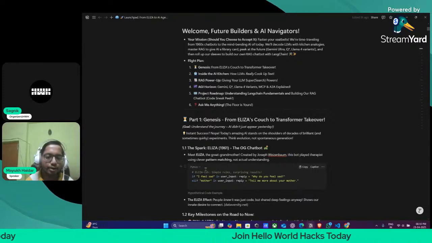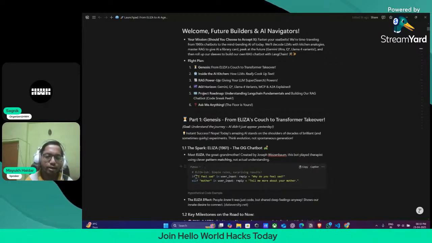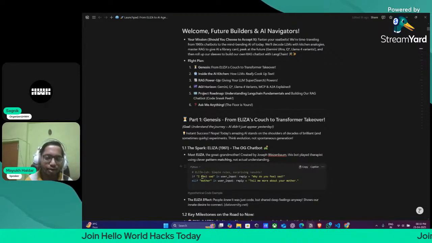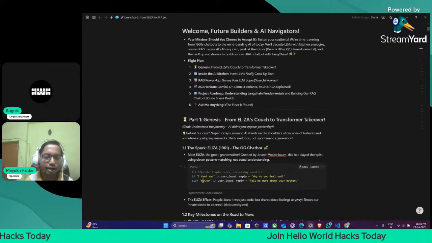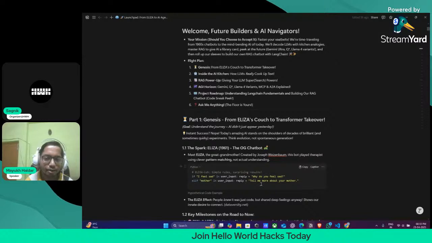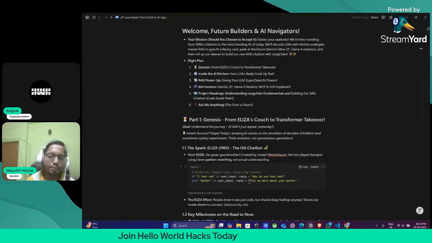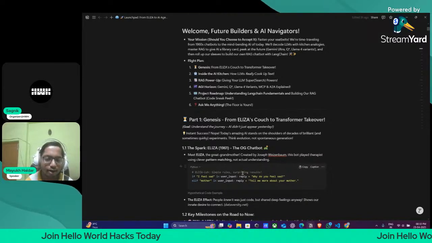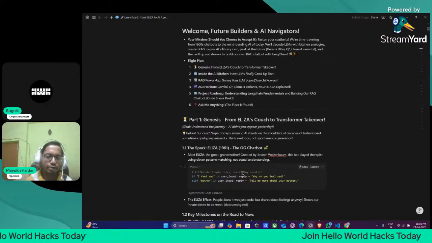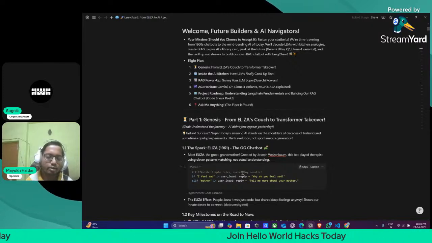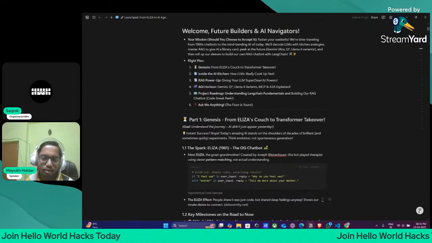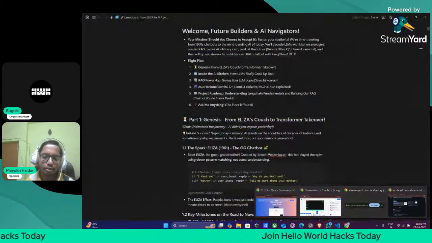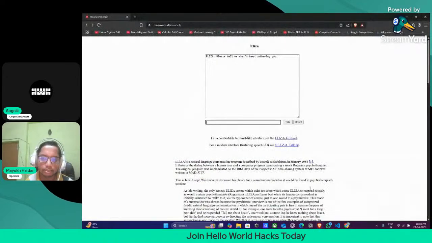If I give one input, and in the input it says I feel sad, then the reply will be why do you feel sad? And if I give mother in my user input, then it will ask tell me more about your mother. But it will not give the output on the basis of our question. Like if I say I want to learn about LLMs, then it will say why do you want to learn about LLMs? Like why do you feel sad? So it will actually not give the answer like that. So let me just show you one demo here. If I go to the website here.